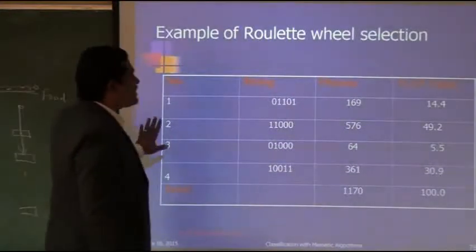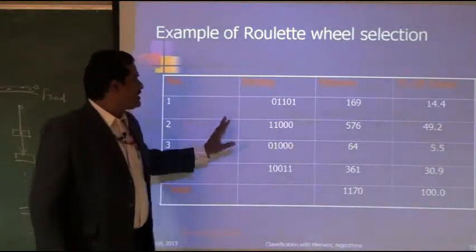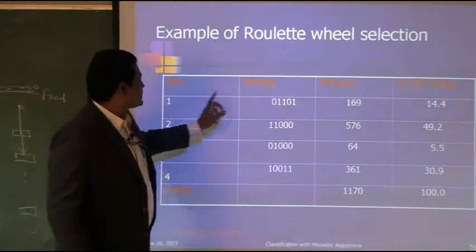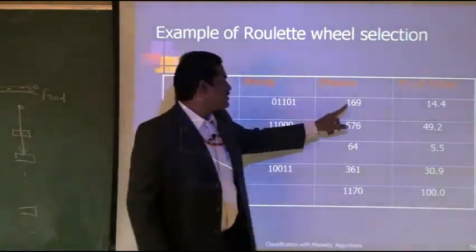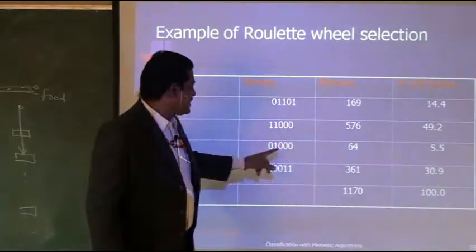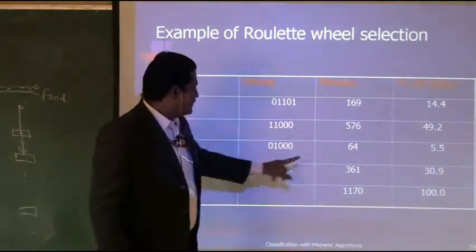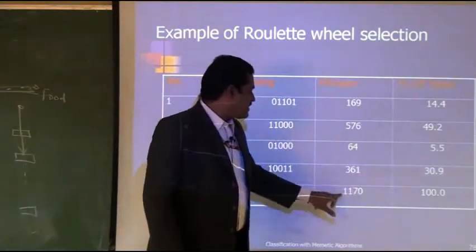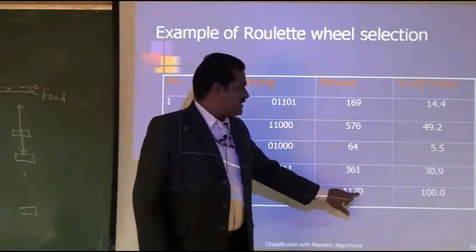You can understand mathematically how we can formulate this. The first string has fitness value 169, the second string 576, the third 64, the fourth 361, with a total fitness value of 1170.